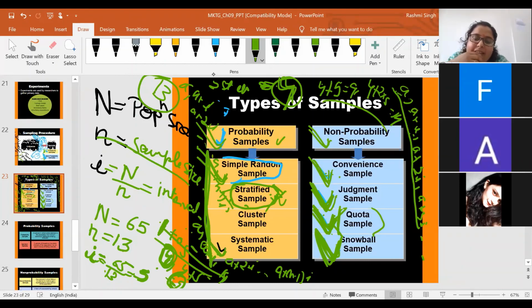Just like if I ask who is good at playing basketball. Suppose I get two names. Rishikesh told me, ma'am, Falak and Aisha are the two basketball players in our class. So I will contact Falak and Aisha and collect my data.